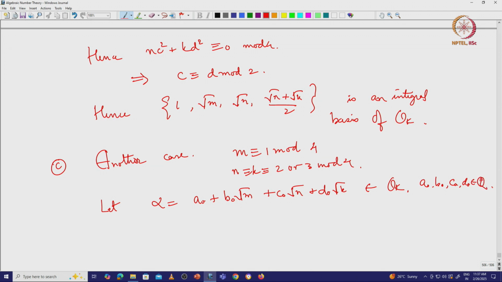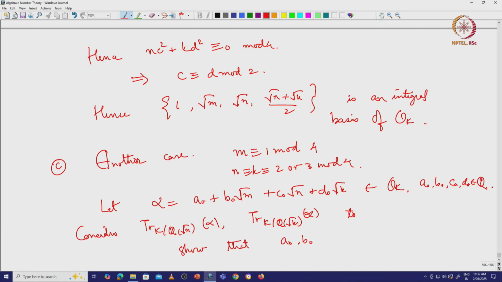right. And so we can again consider trace from K to Q square root of n of alpha and trace from K to Q square root of k of alpha to show that a0, b0, c0, d0, these are half integers at most, right.